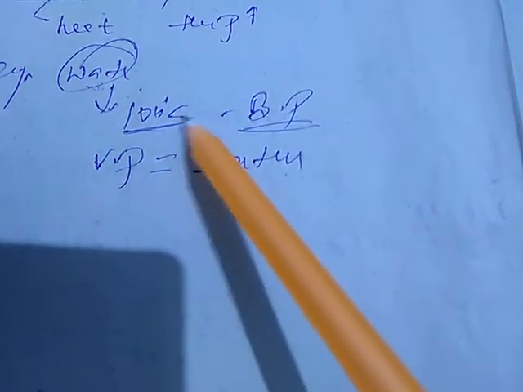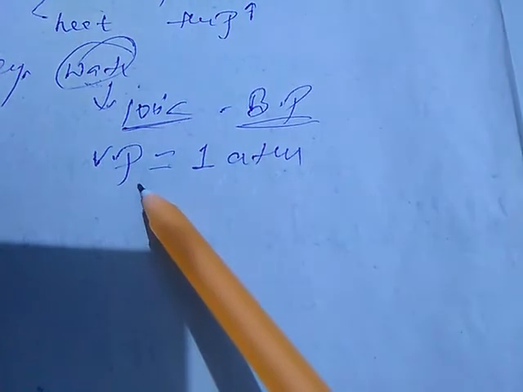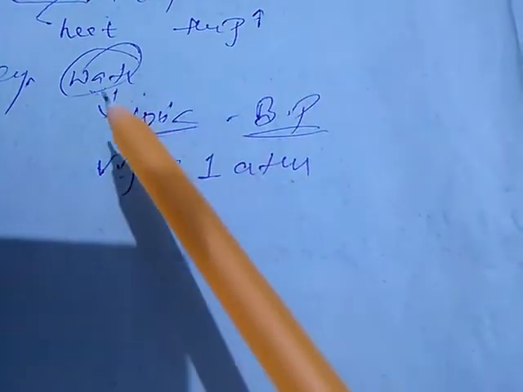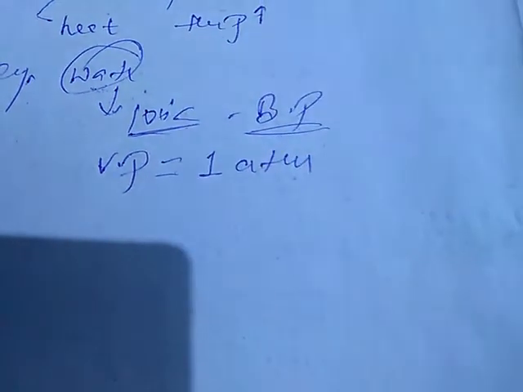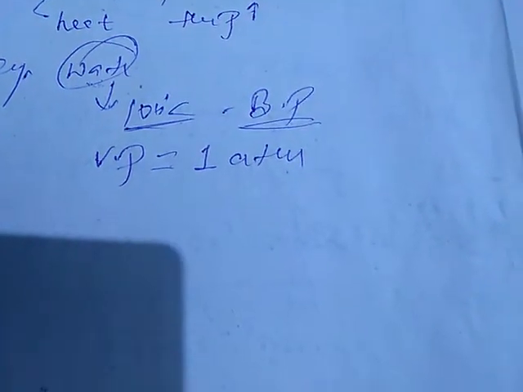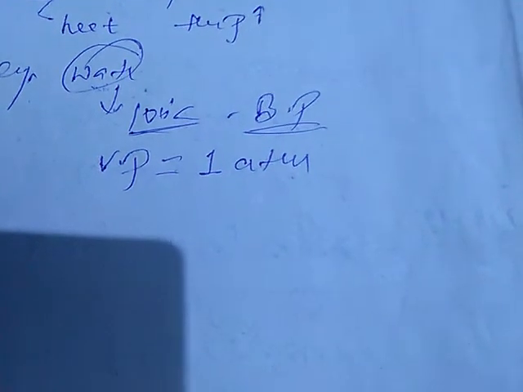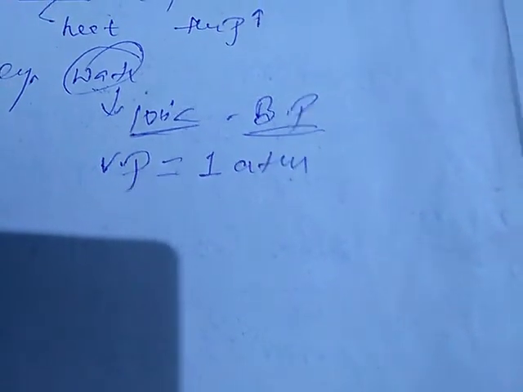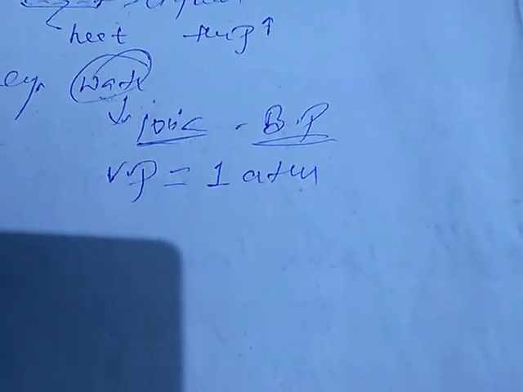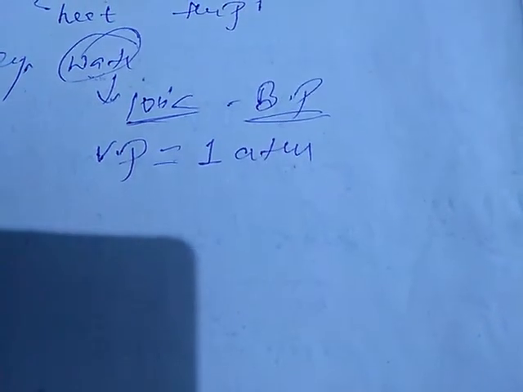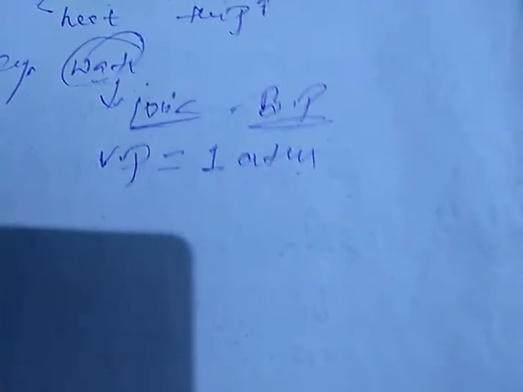Since at 100 degrees Celsius the vapor pressure equals the atmospheric pressure, we consider 100 degrees Celsius as the boiling point of water. In the same manner, for a different liquid, the boiling point will be the temperature at which that liquid forms vapor whose pressure is equal to the atmospheric pressure.